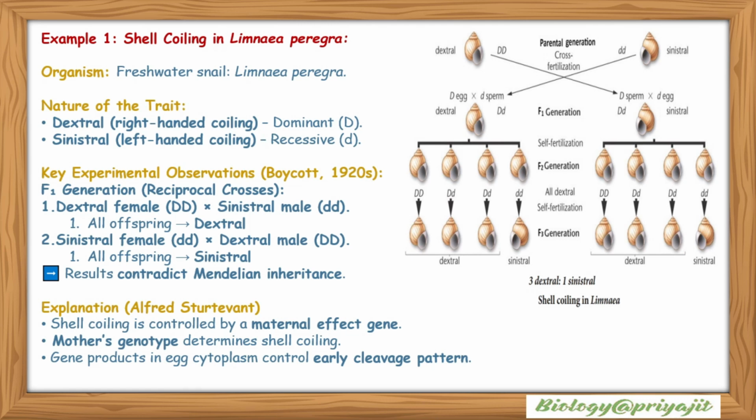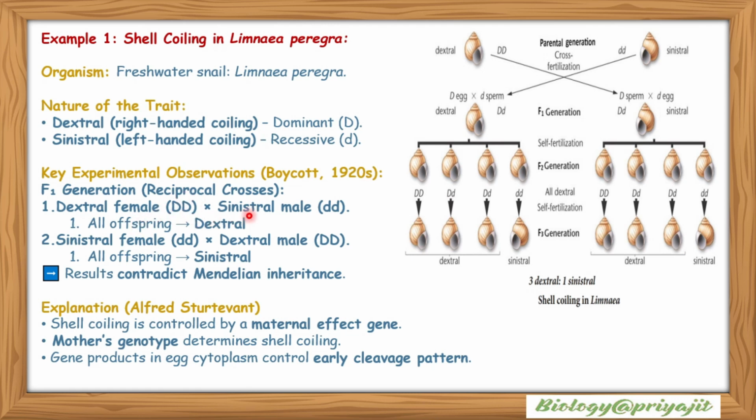Limnaea peregrina. Nature of the trait: dextral is right-handed coiling, which is dominant, denoted by capital D, and sinistral is left-handed coiling, which is recessive, denoted by small d. The key experimental observation was performed by Boycott in the 1920s: F1 generation or reciprocal crosses.